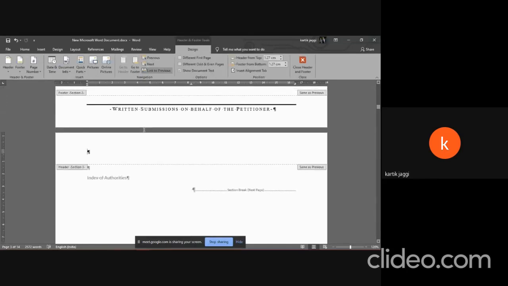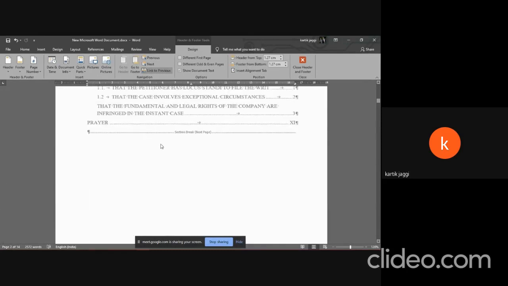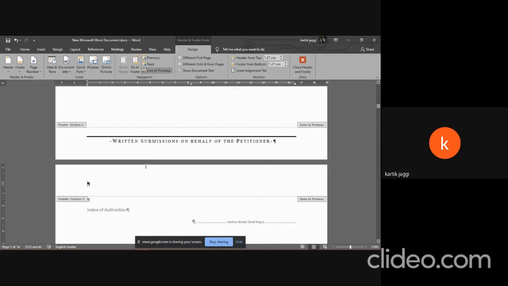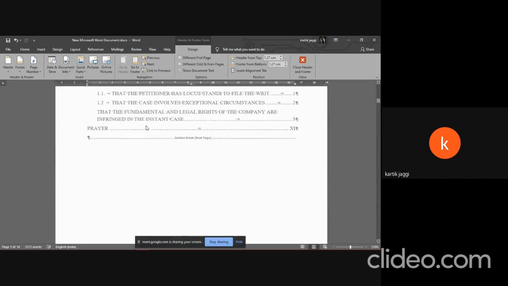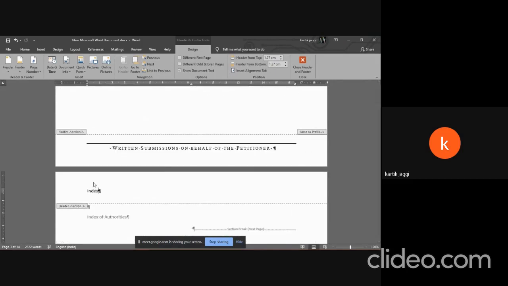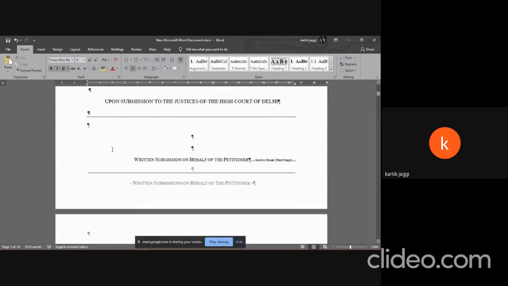Then coming back, I wanted to insert a header here stating that it's the index of authorities. I've already inserted the section break. Now all I need to do is go here and make sure that link to previous is disabled, because if it isn't, index of authorities will show up here as well. Now if I write index of authorities, it does not affect this.